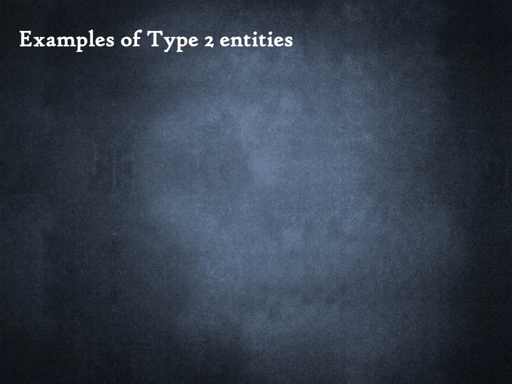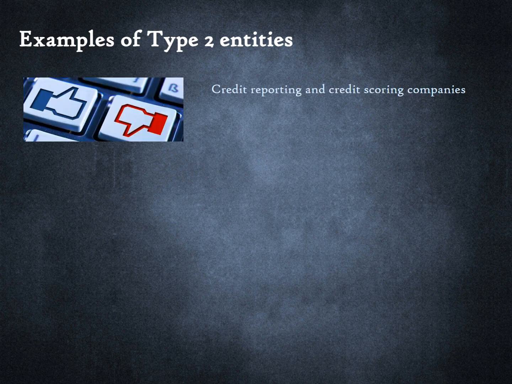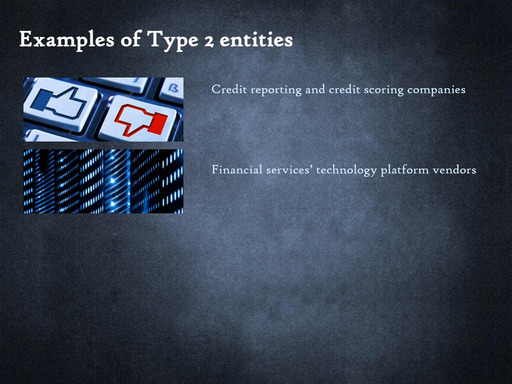Type 2 entities are an extremely diverse lot. Hence, we will only share some illustrative examples. Type 2 entities include credit reporting and scoring agencies. These companies don't make loans but enable Type 1 entities to make better lending decisions.